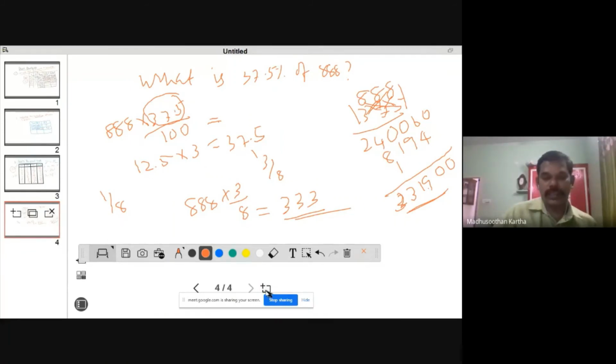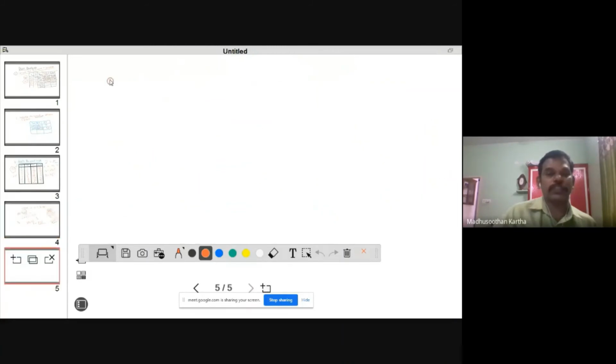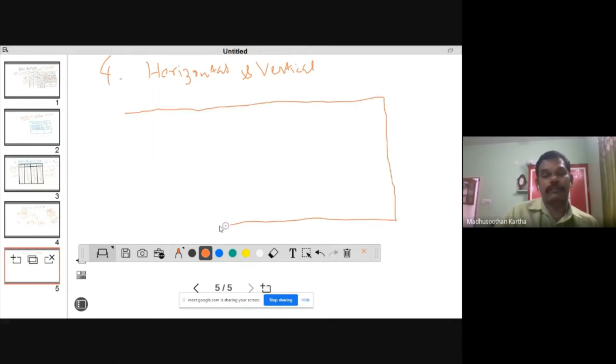The next strategy. What is the next strategy? The fourth strategy for solving data analysis is horizontal and vertical mathematical application. Horizontal and vertical mathematical application. You practice it, where you need to make so much practice. Sometimes a family budget is given in a columnar form.